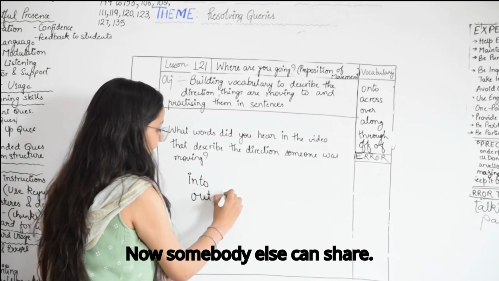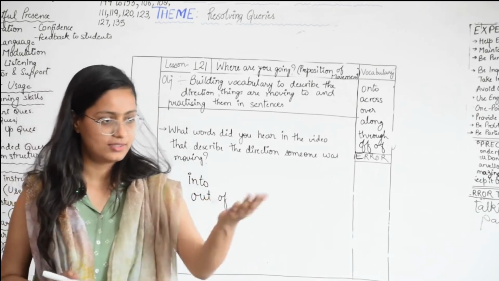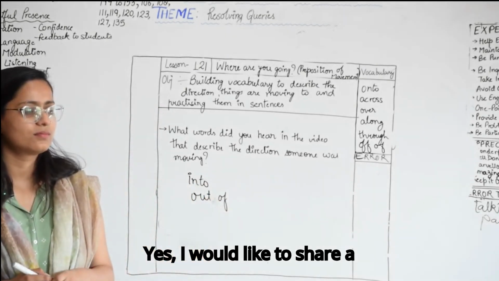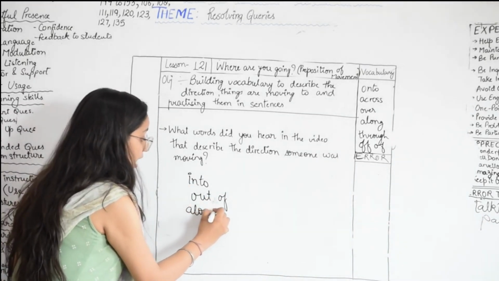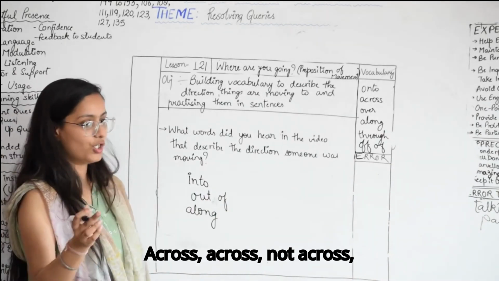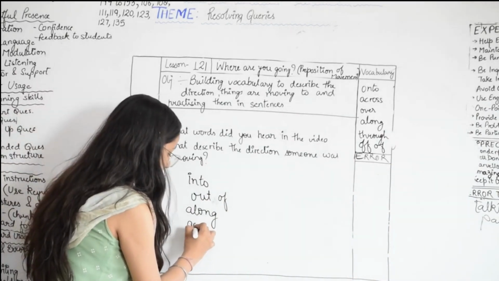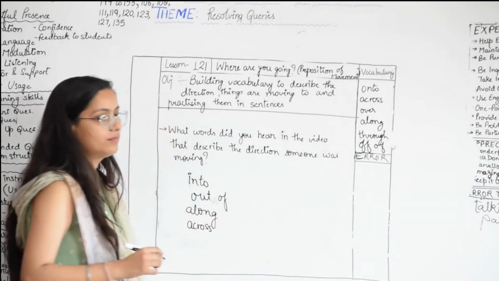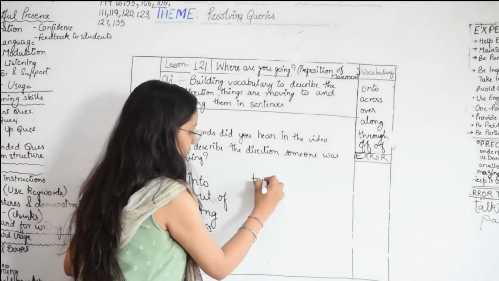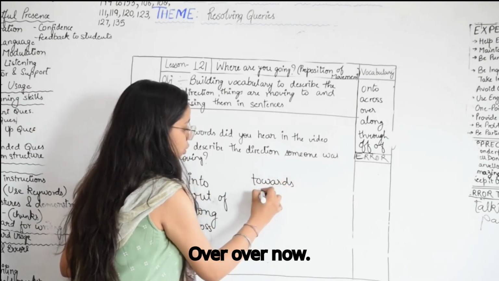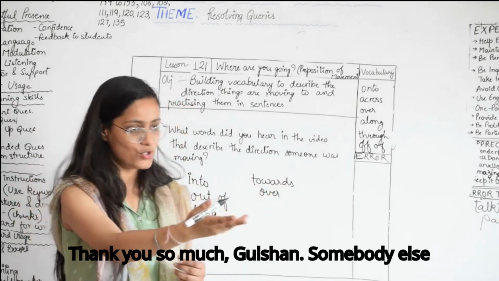Now somebody else can share. Along, across. And towards, over. Thank you so much, Gulshan.